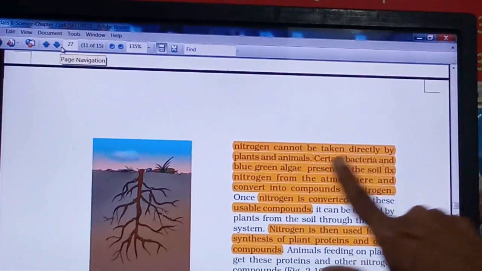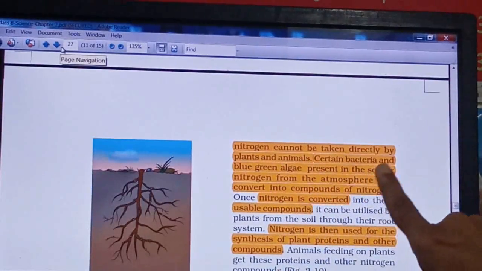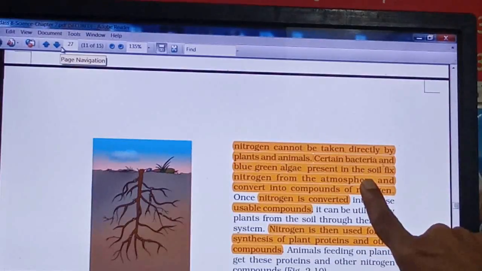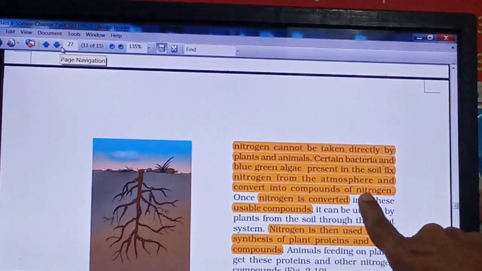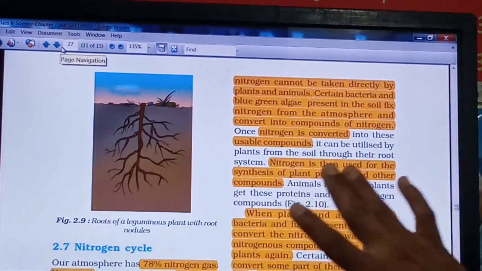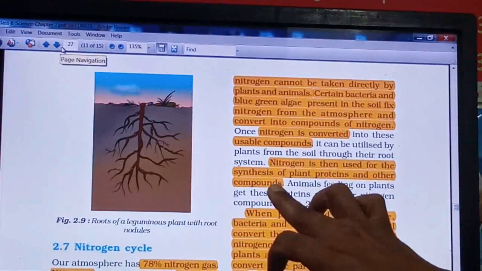This can be done by the bacteria and blue-green algae present in the soil. They fix the nitrogen from the atmosphere and convert it into compounds of nitrogen. This nitrogen is then used for the synthesis of plant proteins and other compounds.